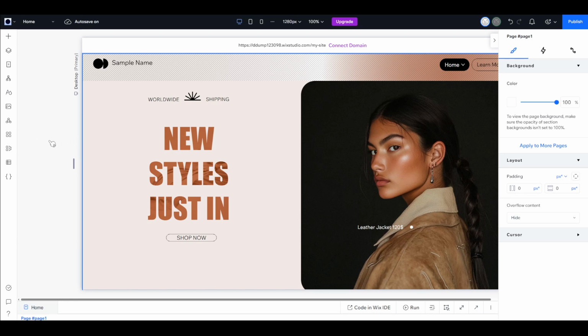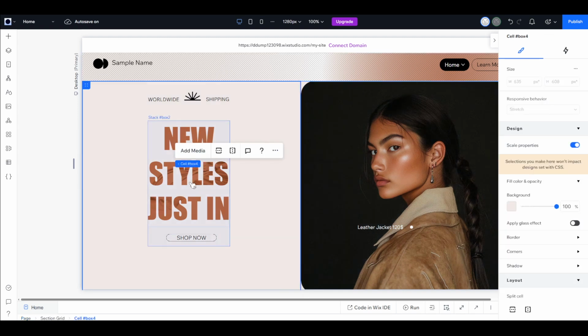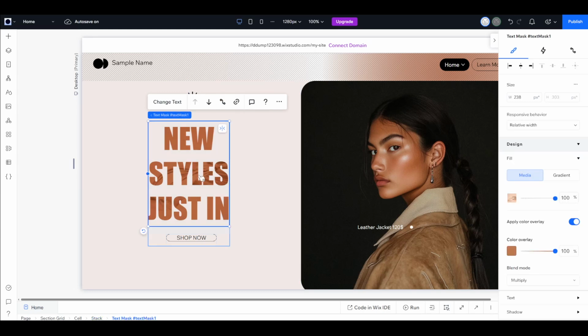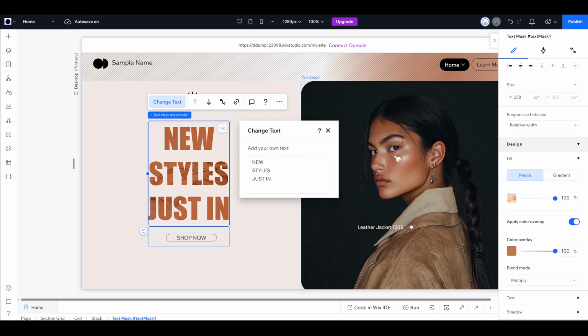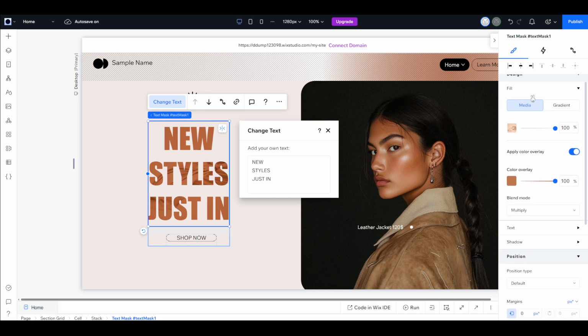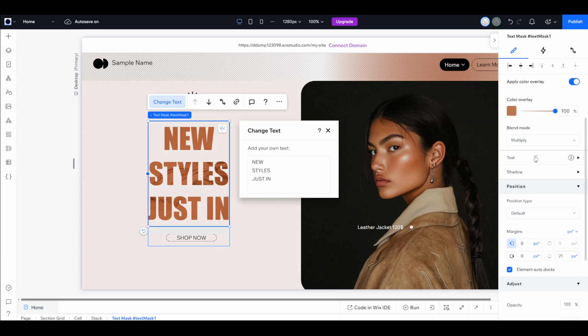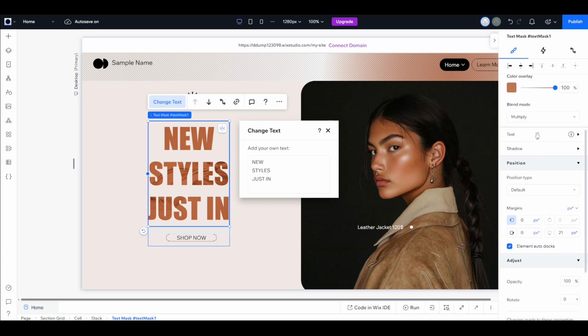The process is really quite simple. First, you'll need to click on the text element that you wish to edit. By selecting your text, you open up a range of options and controls specific to that element, giving you the flexibility you need to modify it to your liking. Now, with your text selected, direct your attention to the inspector bar on the right-hand side of your Wix Studio interface. This is where you'll find all the customization options you need for the text you've selected.